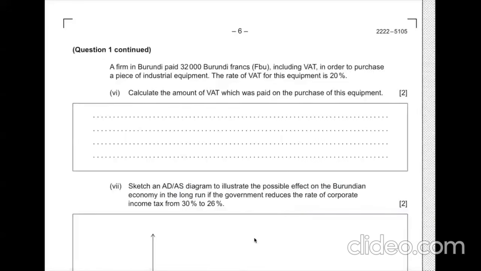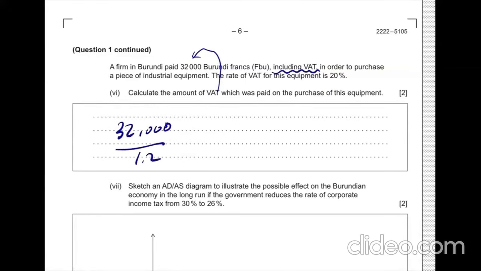Following question 6. A firm in Burundi paid 32,000 Burundi francs, including VAT, in order to purchase a piece of industrial equipment. The rate of VAT for this equipment is 20%. So we're supposed to calculate the amount of VAT which is included in this product price, which was paid on the purchase of this equipment. Yes. So first of all, we need to calculate the actual product price.